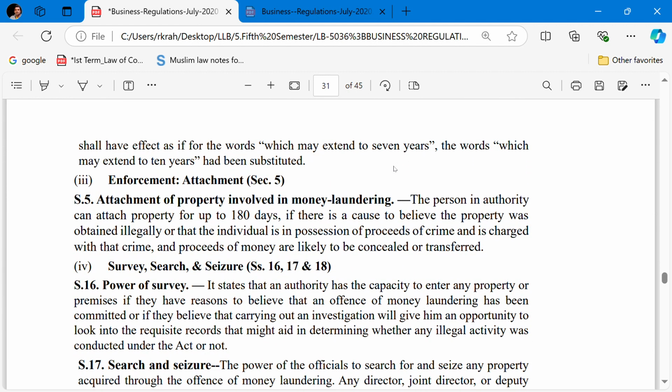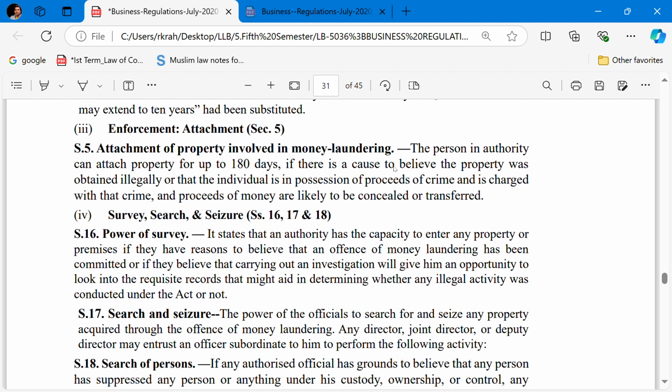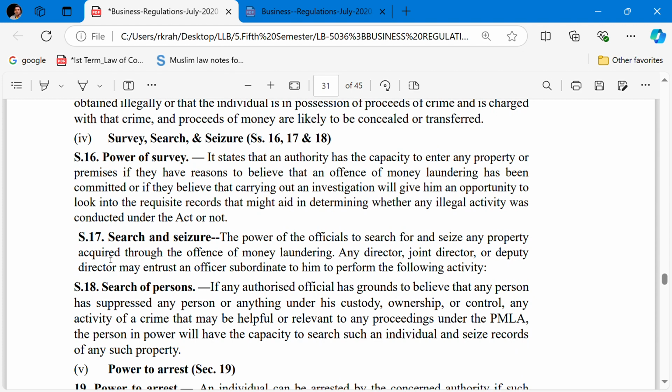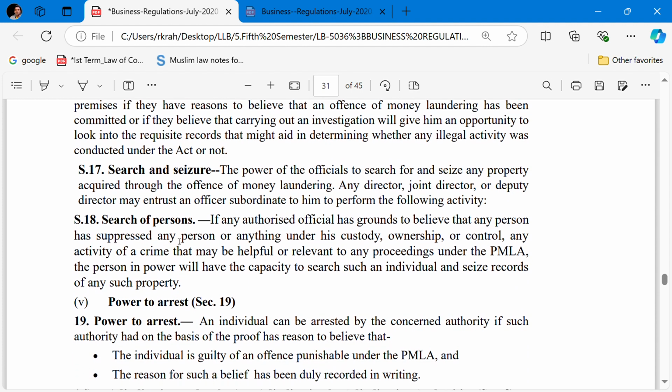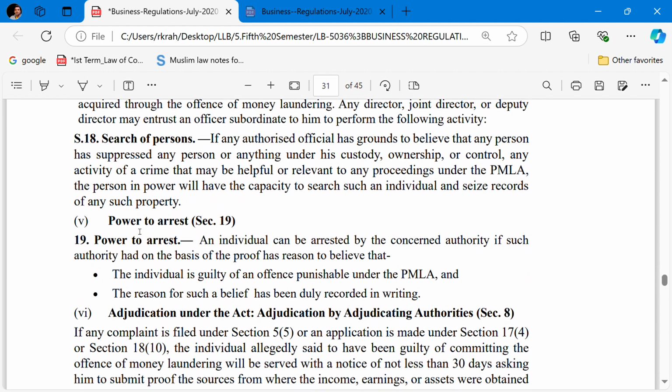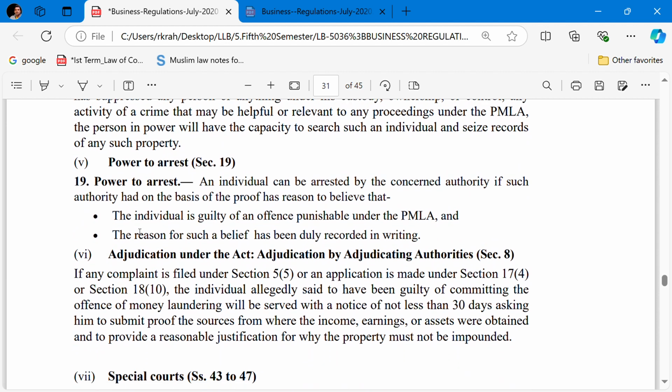The enforcement of attachment: Section 5 talks about the attachment of property involved in money laundering. Now the survey, seizure and search. Section 16 talks about the power of survey. Section 17 talks about search and seizure. Section 18 talks about the search of persons. Section 19 talks about the power of arrest of an individual.